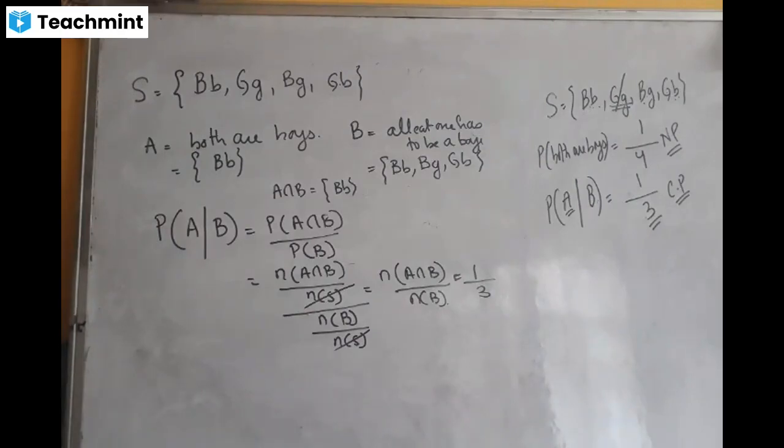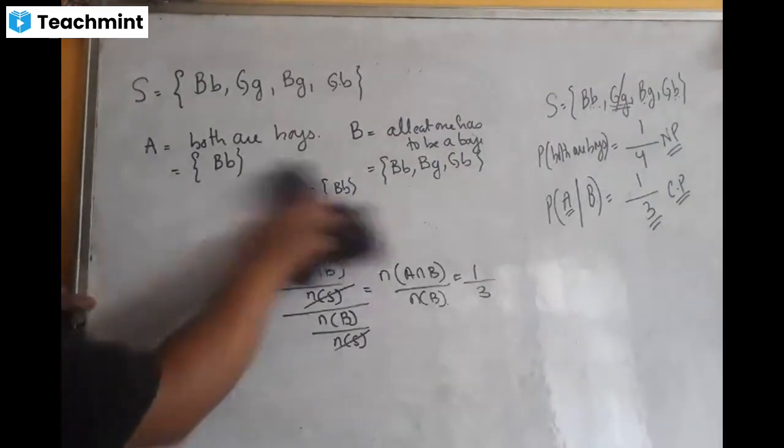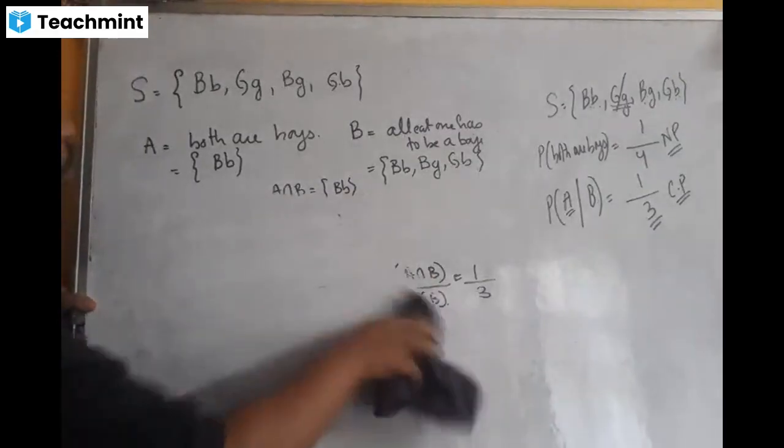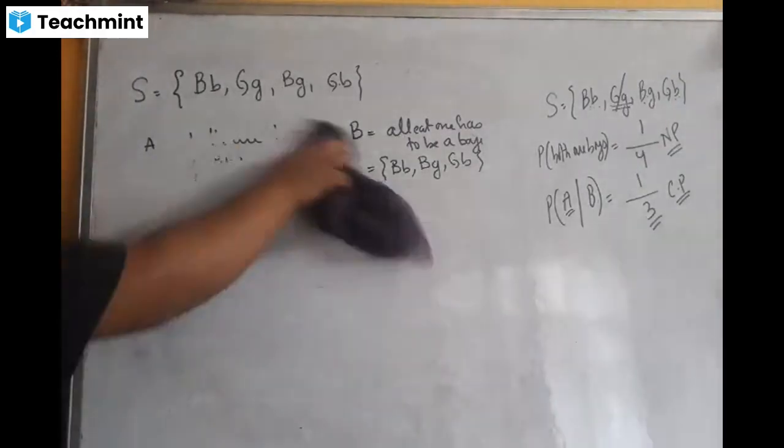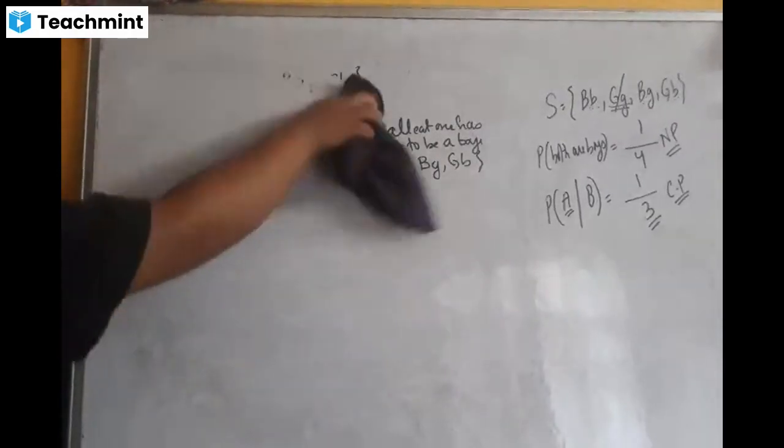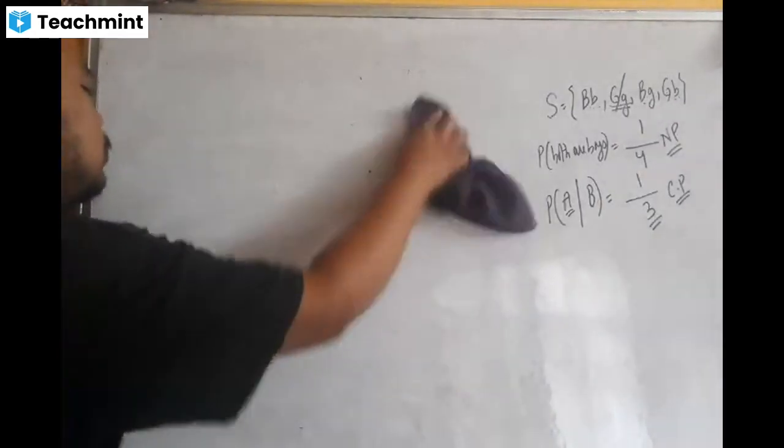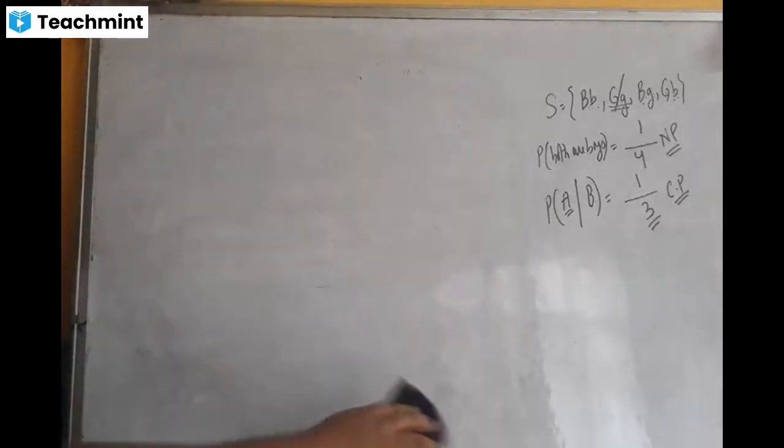So when two events are given, they will not ask you the probability of A or the probability of B. They will ask you the probability of A under the condition that B has occurred, or the probability of B under the condition that A has occurred. यही हो तिम्रो conditional probability. Is that clear? यो तिम्रो specimen paper को question हो. Another thing which you have observed out here is that in conditional probability, if you do concept wise, the sample space gets reduced to the set which has already occurred.